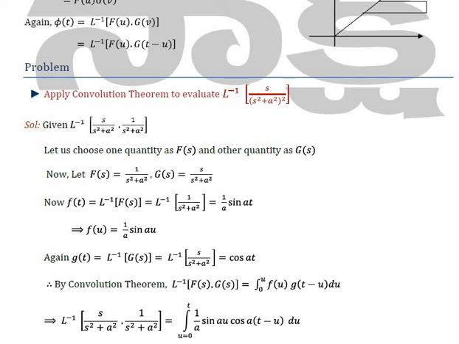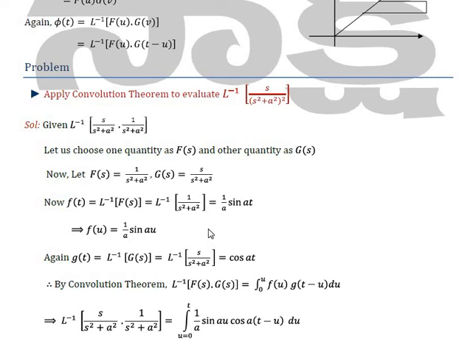We need to find out separately L inverse of 1 by (s square plus a square), which is 1 by a sin at. Here we need f of u, because g(t minus u) is given. So f of t is already found: 1 by a sin at. So what is f of u? F of u is equal to 1 by a sin au.